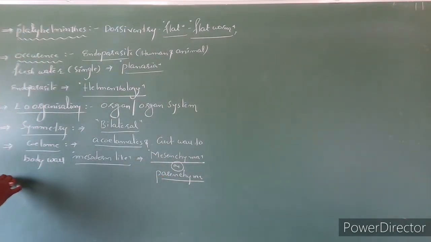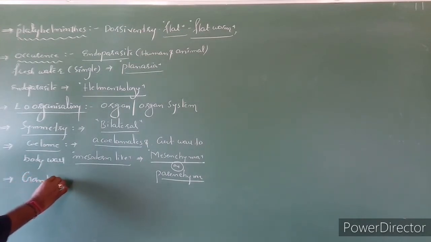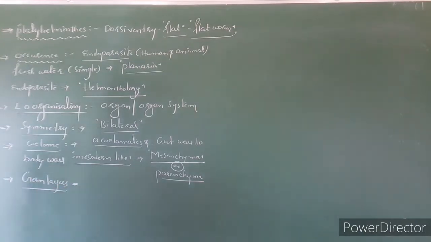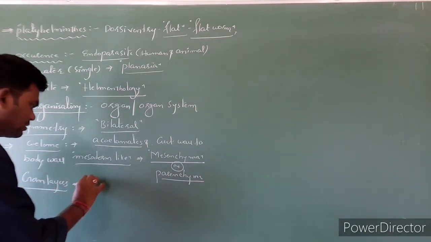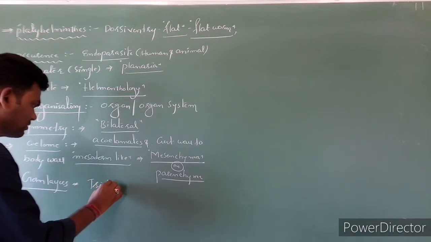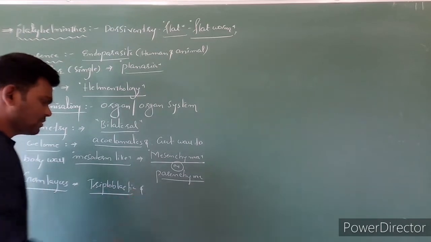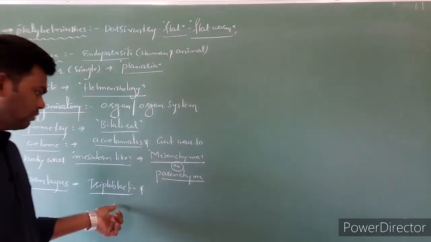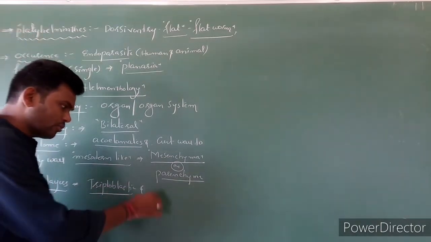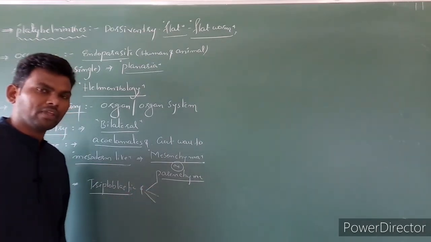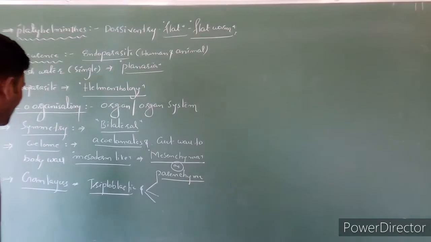Next, after the coelom, next one is germ layers. Germ layers are 3 layers. It means triploblastic. Where 3 layers are present, such animals are called triploblastic. You know these 3 layers: ectoderm, endoderm, as well as mesoderm. Clear?